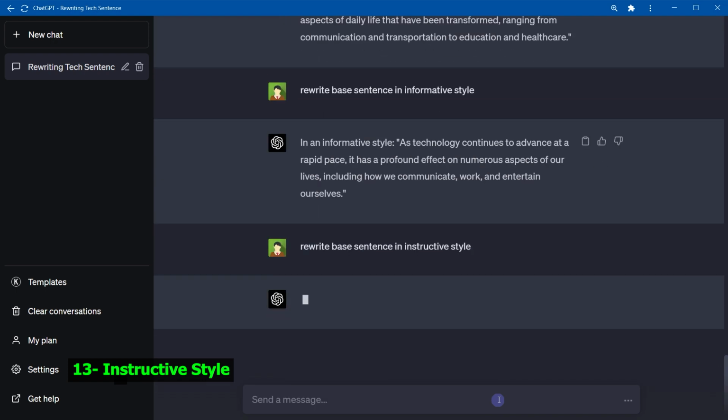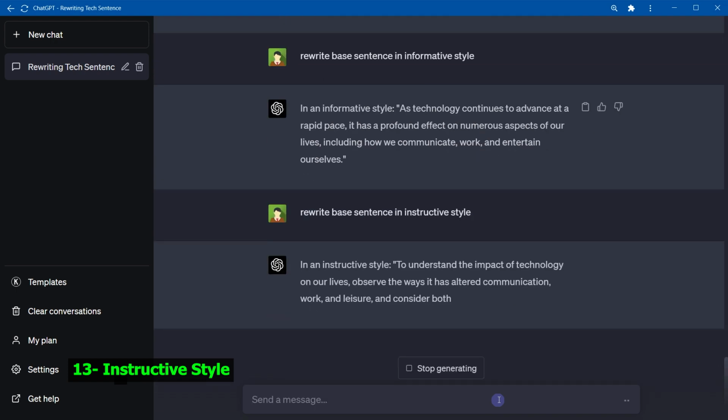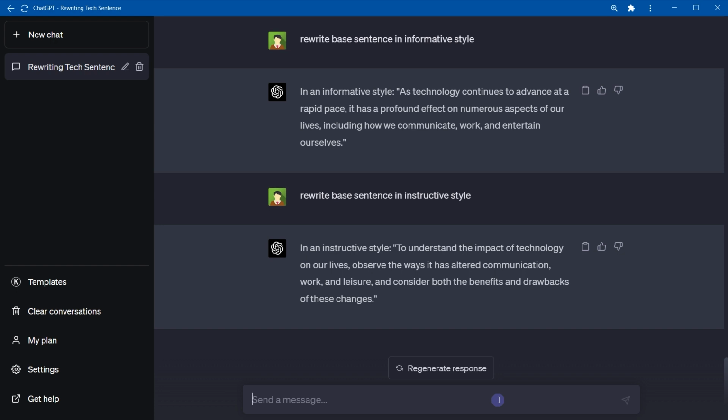Instructive style. To understand the impact of technology on our lives, observe the ways it has altered communication, work, and leisure, and consider both the benefits and drawbacks of these changes. Instructive style is utilized in how-to guides, tutorials, and instructional materials. This style provides step-by-step directions, tips, and advice to help the reader or listener achieve a specific goal.